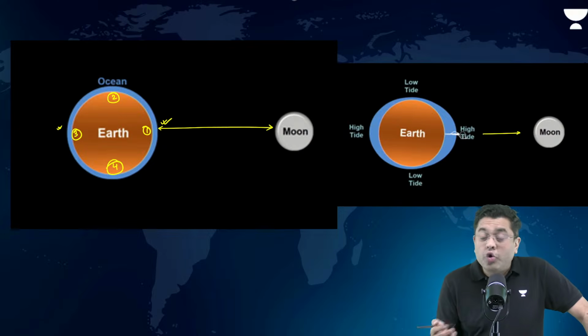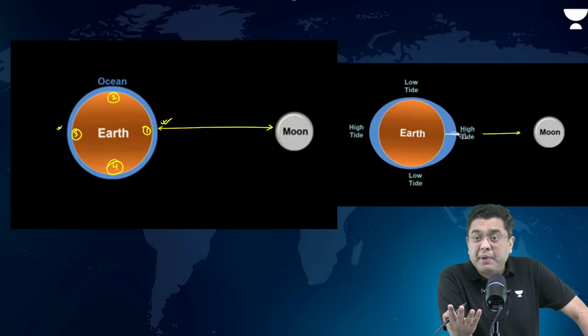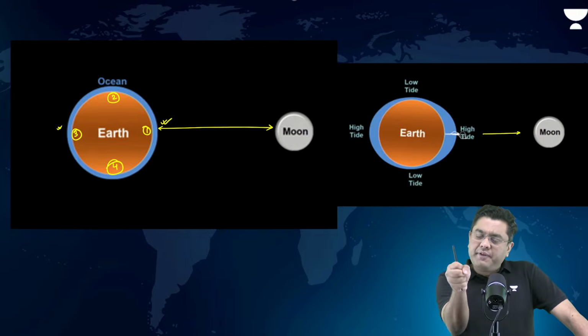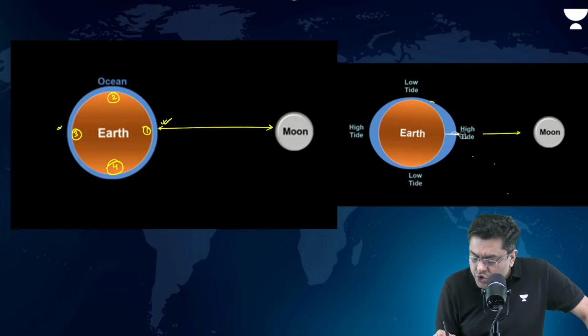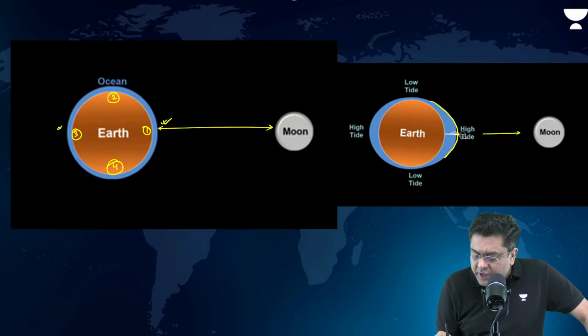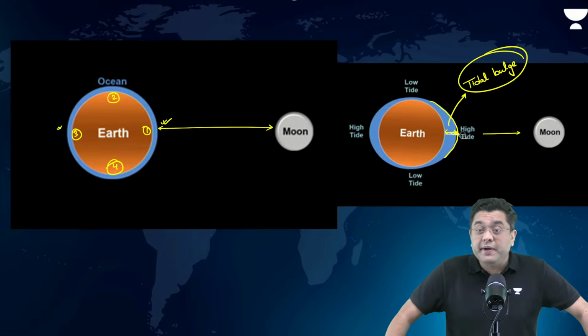But then the continents won't be pulled. The continents are very solid, very massive, very bulky. The continents can't be pulled. But the water, which is interconnected across the planet, that water will be attracted by the moon. So that creates a kind of a bulge. That means the level of water in this entire region goes high. This is what is referred to as a tidal bulge.